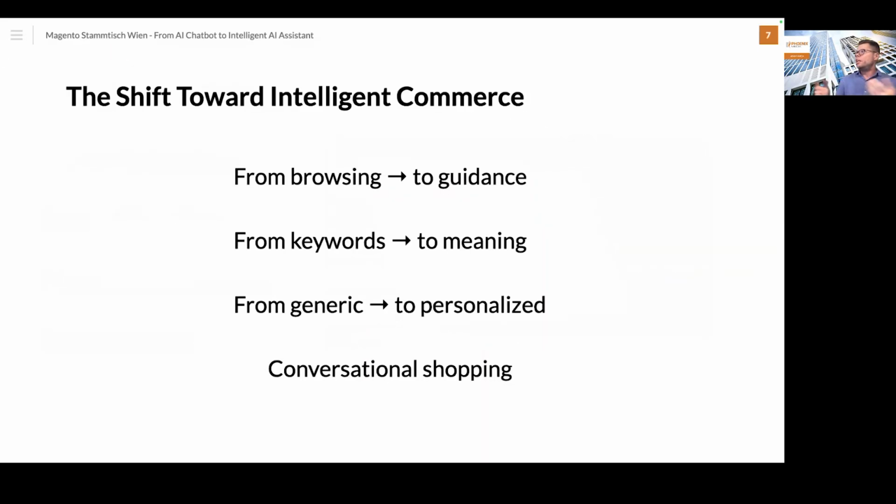And here in general, we are seeing this shift in the commerce area. We are moving from passive product catalogs to intelligent and really interactive experiences if we are using this AI assistant. And also this traditional search, what we are also using in Magento or Adobe Commerce, this traditional search bar and filters are no longer enough in this case, because if you don't know what you would like to buy exactly, or if you don't know the correct keywords, then sometimes it's really hard to find the correct product or the correct combination of the different products.